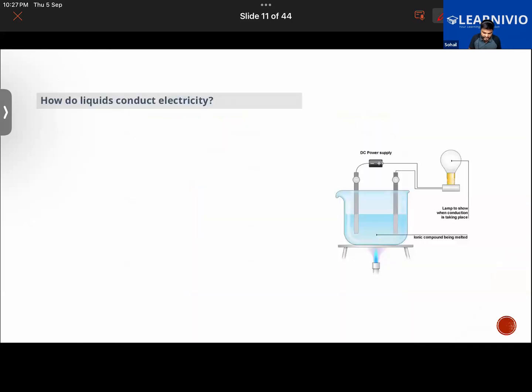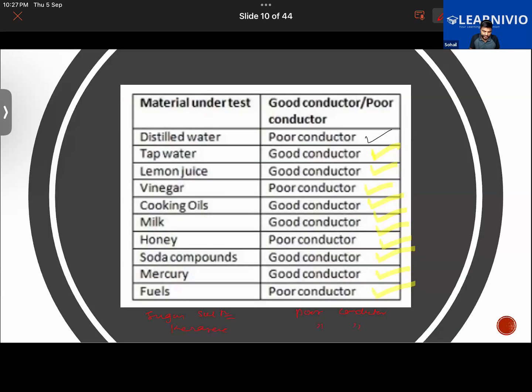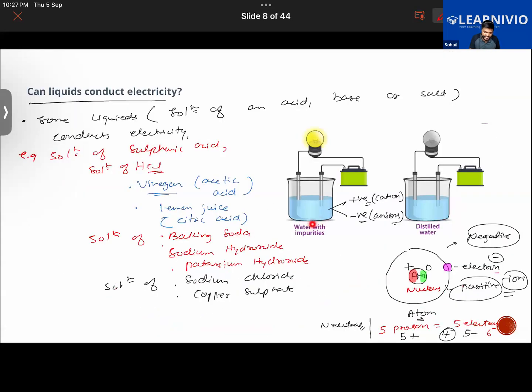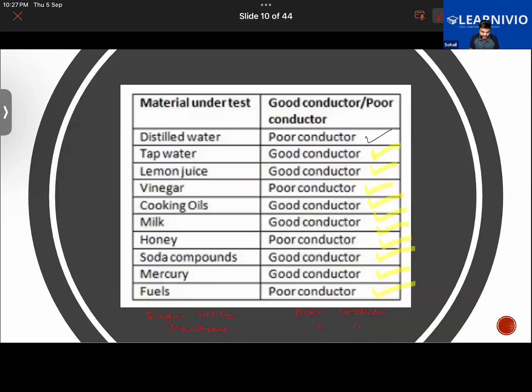So the important thing in the discussion was around the ions. You would be reasoning about why any liquid will be conducting or will not be conducting electricity. So you must mention the reason that ions are present in impure liquids, but in pure liquids, ions are not present. So it has to do with the ions.